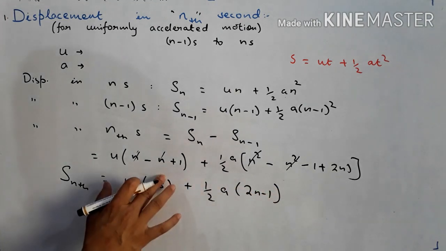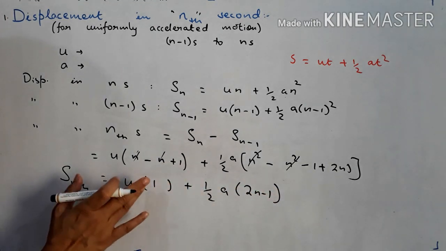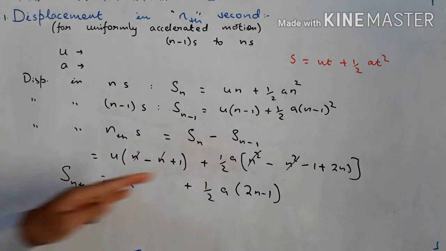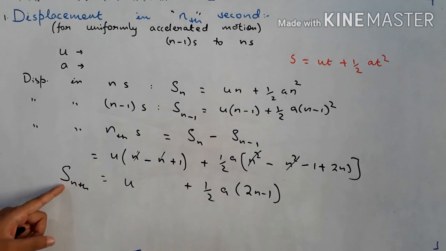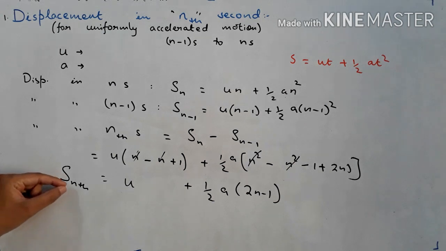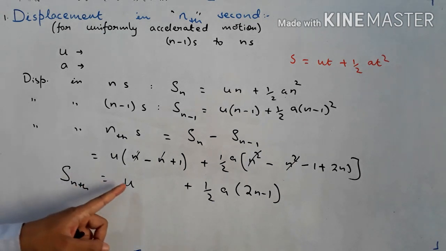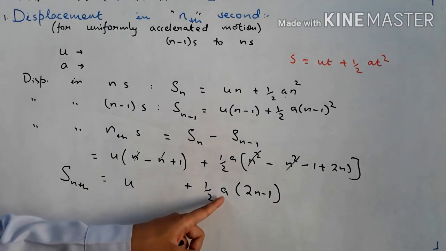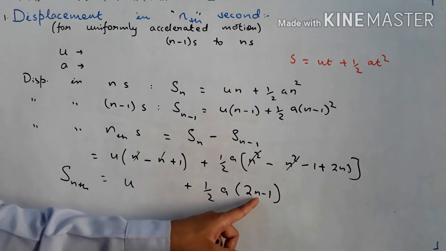So I am not writing the units. 1 if you multiply with u, you will get u only. So unit wise this may not be correct because u is velocity and s is meter. But for numerical values this formula can be used. So this is the formula for displacement in nth second. It is given by the formula initial velocity u plus half times acceleration a multiplied by 2n minus 1.